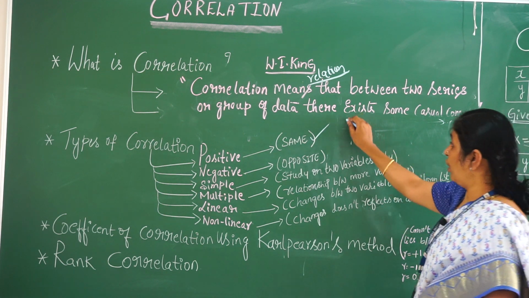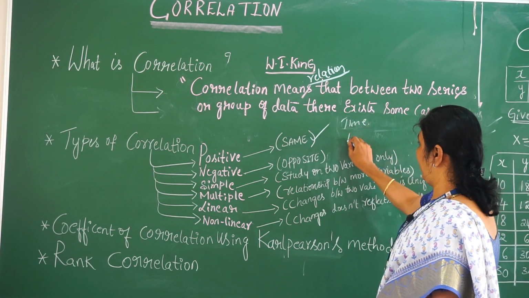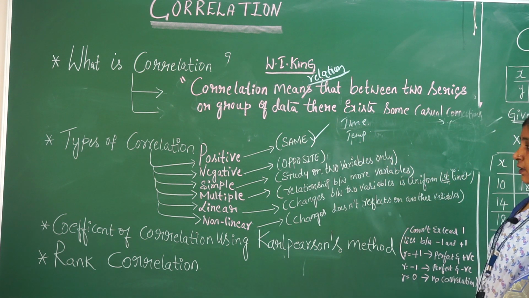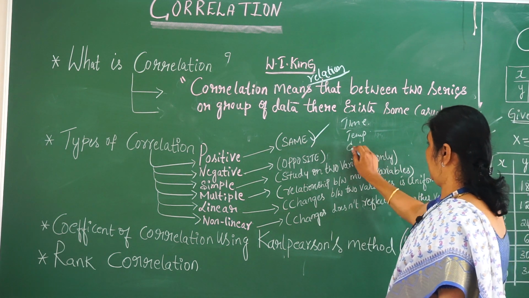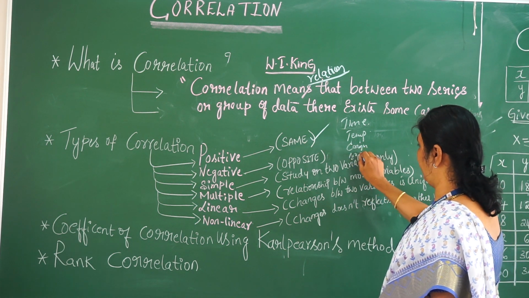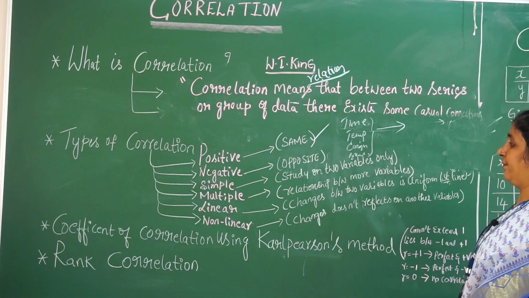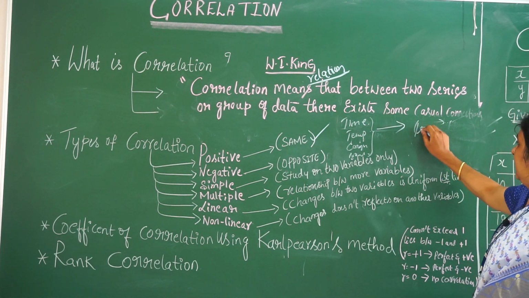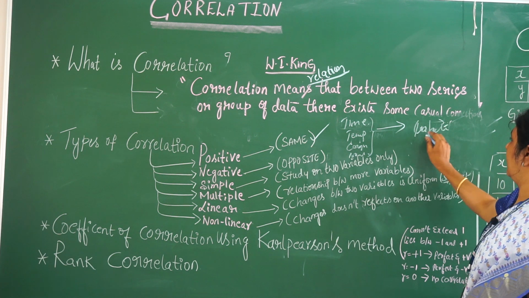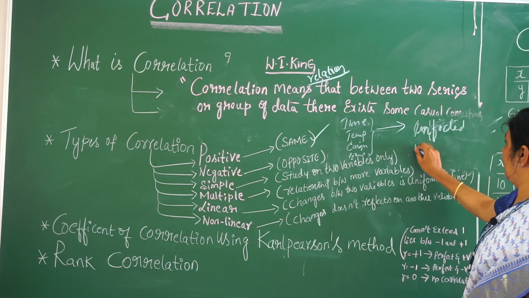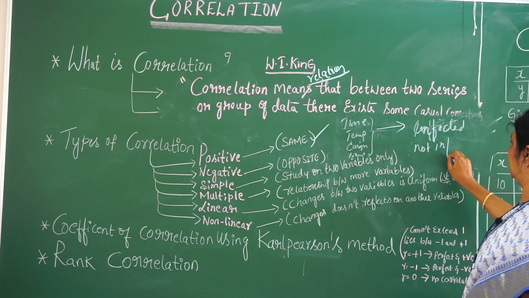Suppose along with the time, if I take a temperature and also other symptom variables like cough and breathing problem, all these things I am considering to give an outcome about infected or uninfected patients.